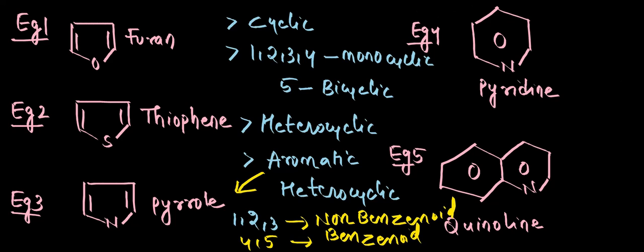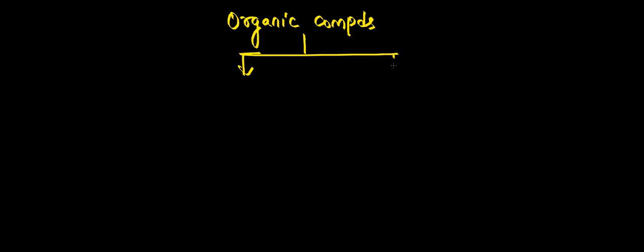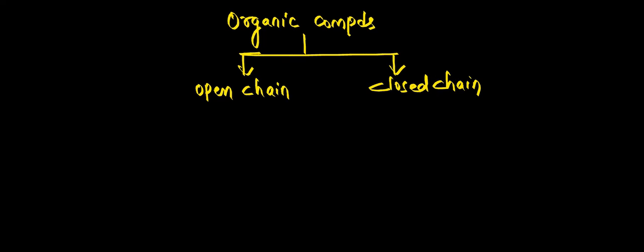I'll just recollect once again the flow chart so that you will be perfectly clear. How did we classify the organic compounds? If you take organic compounds, they are classified into two types based on the structure. If it is open chain, that means it doesn't have any cyclic structure. If it is closed chain, it will have rings in it, a closed structure. Open chain compounds are also called acyclic compounds, or aliphatic compounds.